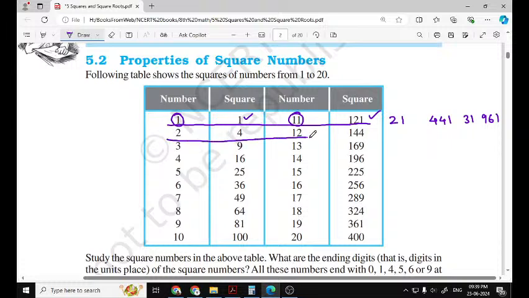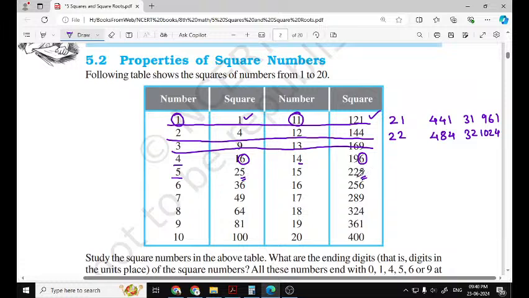From this row, what do we observe? Whenever a number ends with 2, its square ends with 4. If we find 22 squared, that is 484, and 32 squared is 1024. Next, whenever a number ends with 3, its square ends with 9. Whenever a number ends with 4, its square ends with 6. Number ends with 5, square ends with 5.